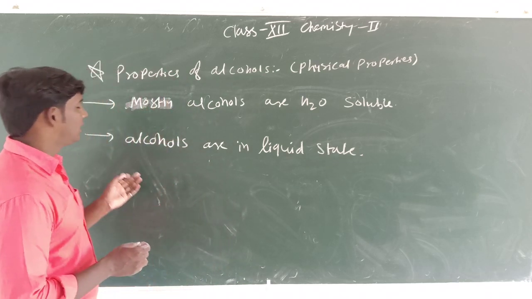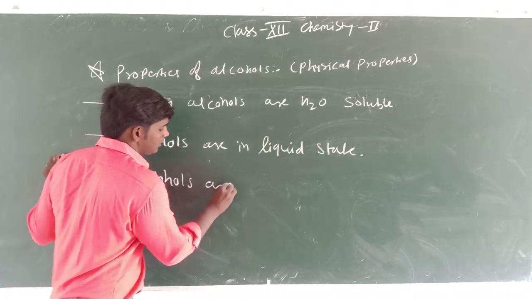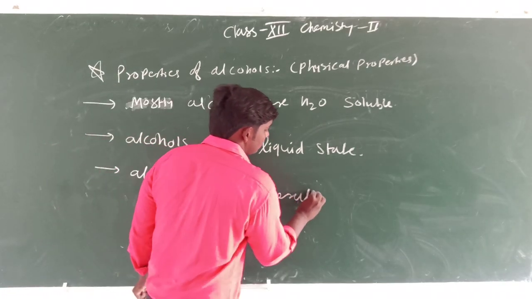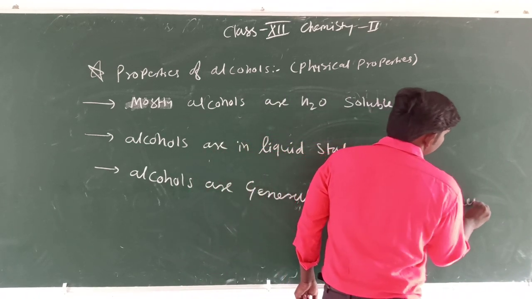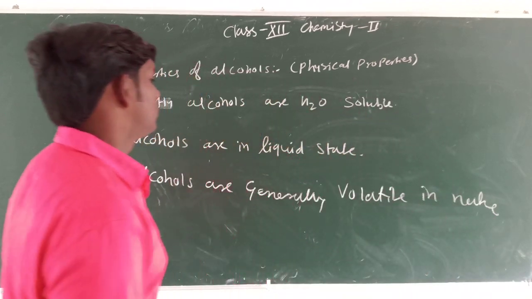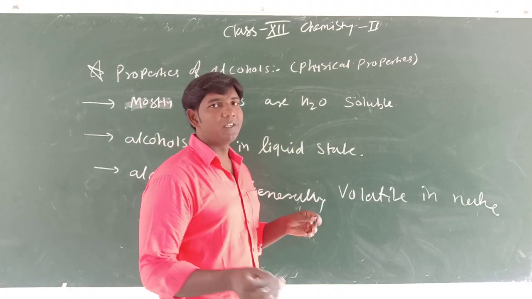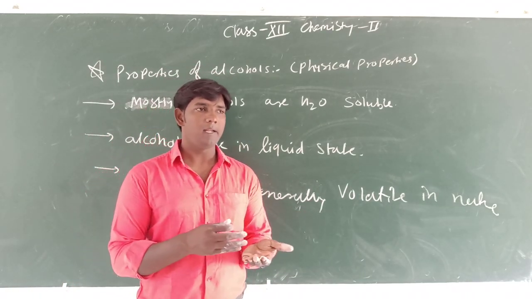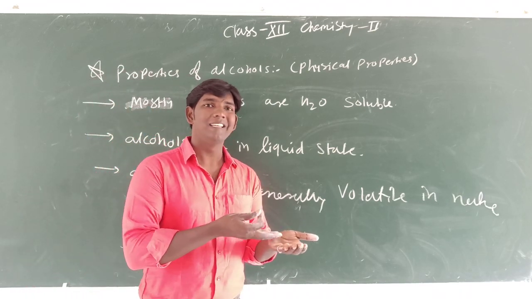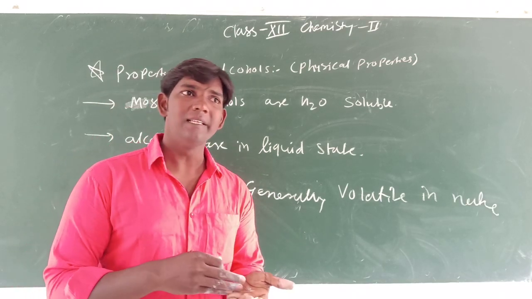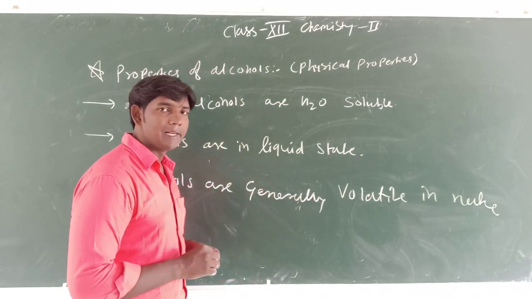Okay, so alcohol is generally volatile in nature. Okay, students, so what is volatile? Volatile is nothing but like petrol. If we take petrol and we keep it open, then all the alcohol is evaporated. Okay, all is evaporated, nothing is left behind. That property is called the volatile property.